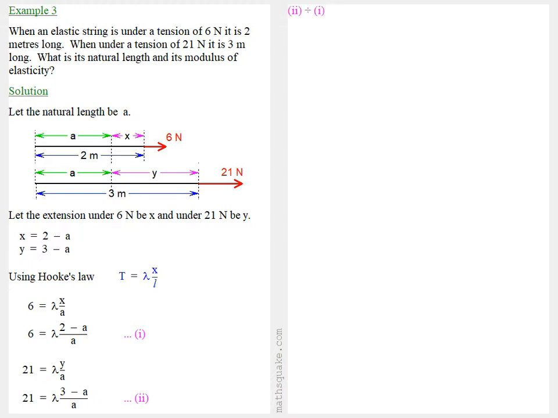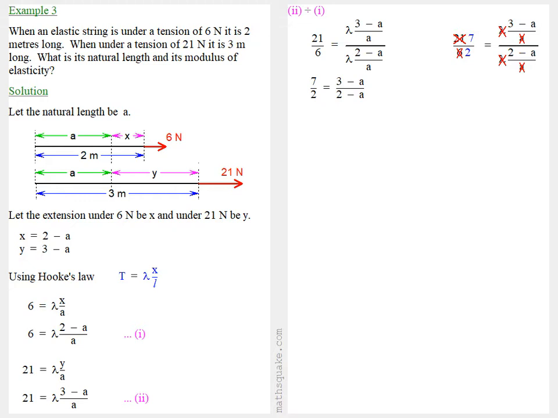Now, if we divide equation 2 by equation 1, we get quite a complicated fraction, but it cancels down. 21 over 6 cancels to 7 over 2, and on the right-hand side, the lambdas at the front cancel, and the a's under each fraction cancel. And so we have 7 over 2 equals 3 minus a over 2 minus a.